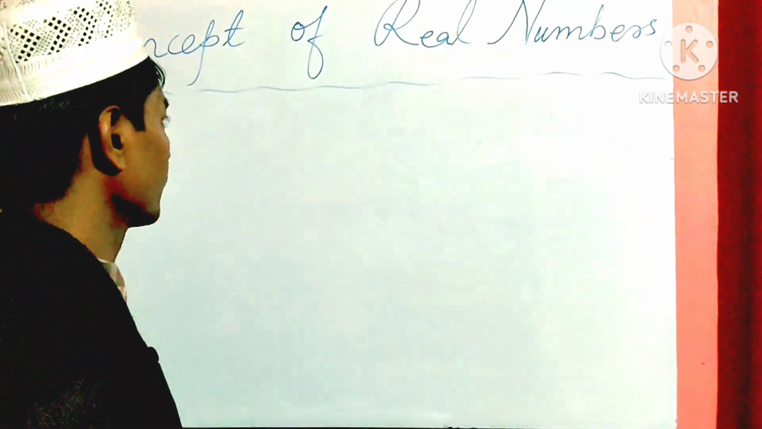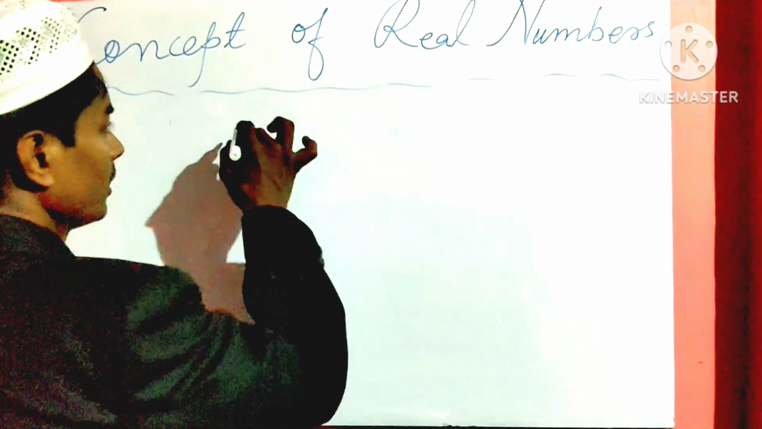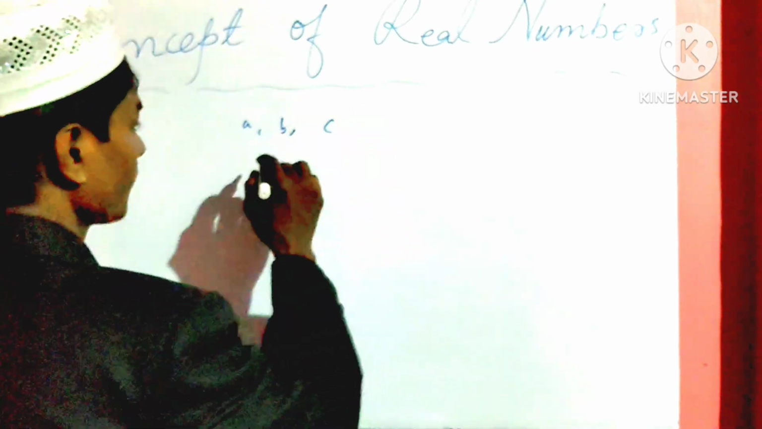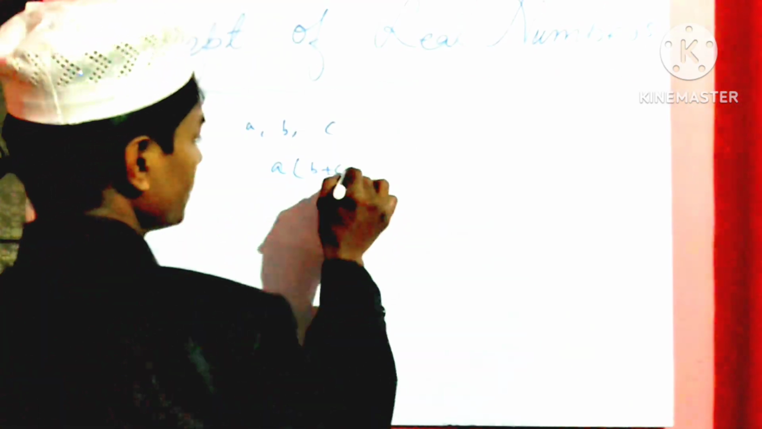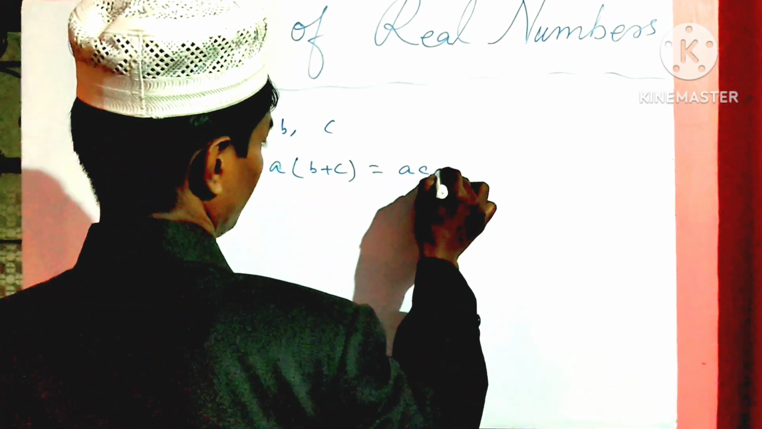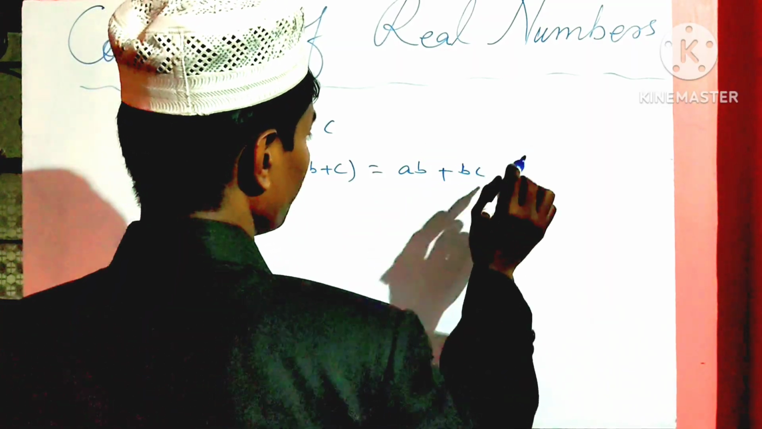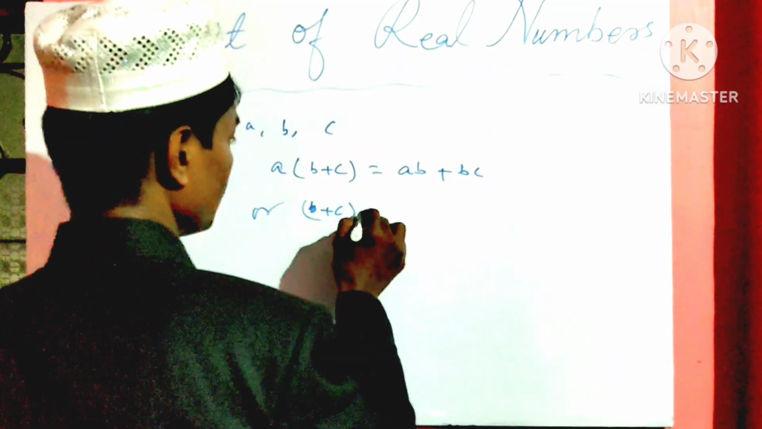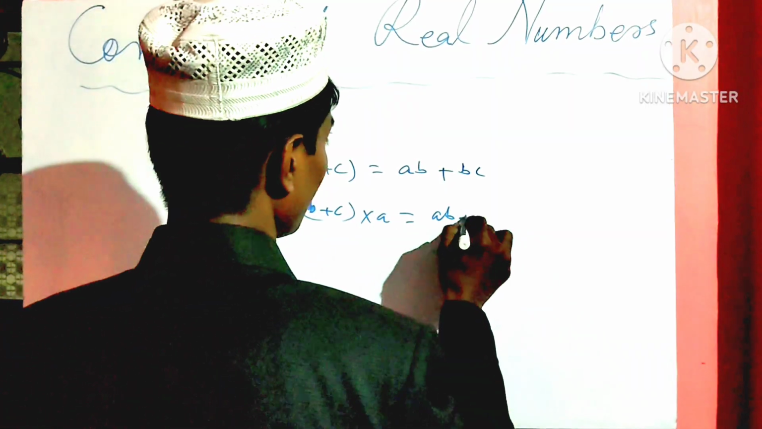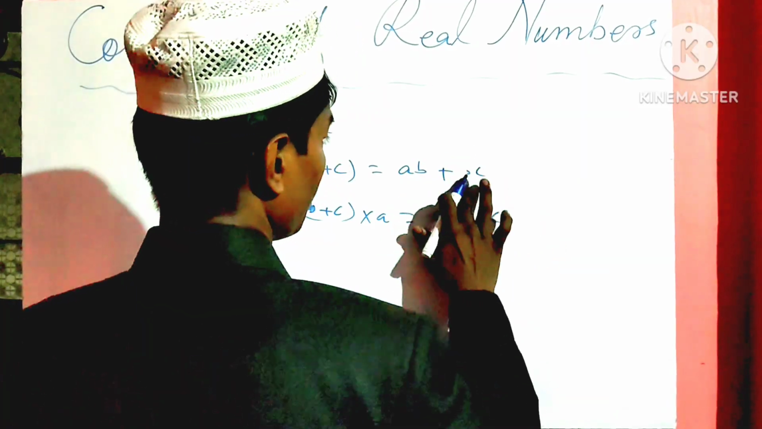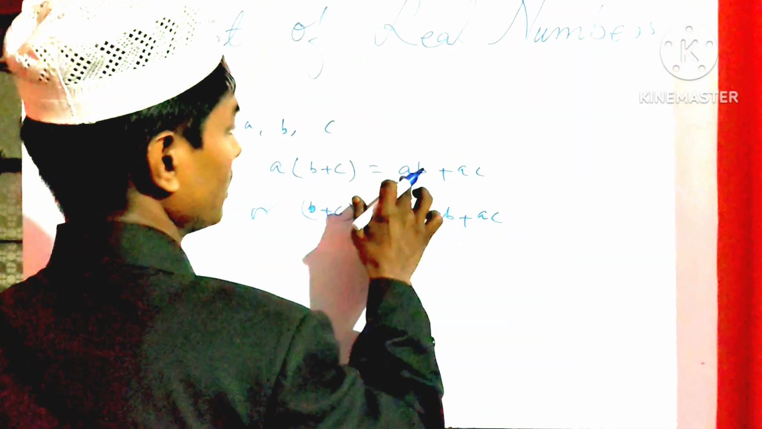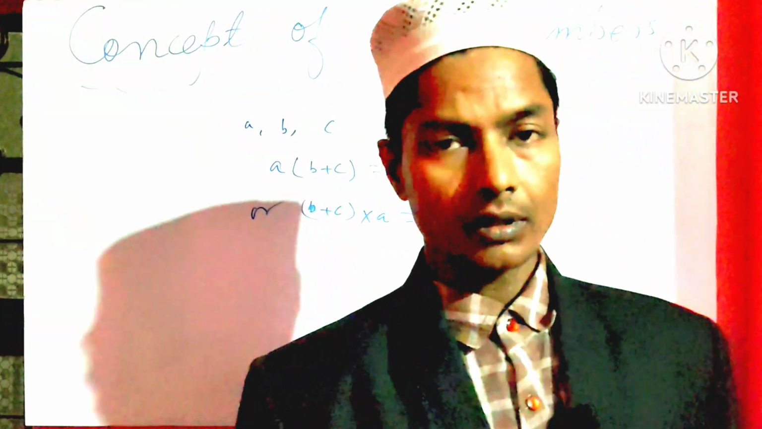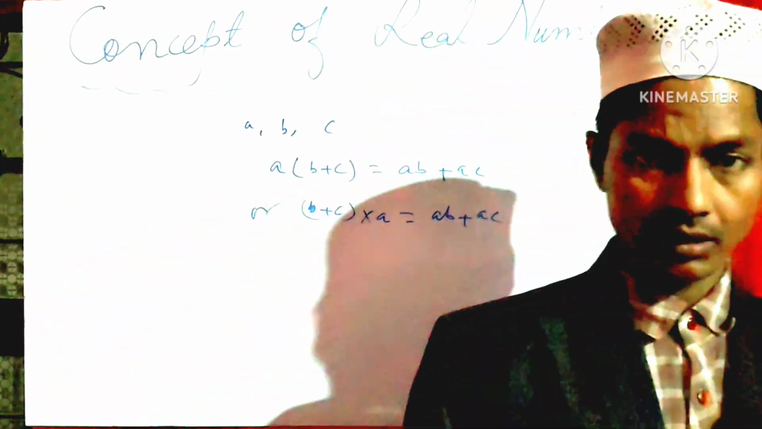How will we write it? If a, b, c are any three real numbers, then a into (b plus c) equals a into b plus a into c, or (b plus c) into a equals b into a plus c into a. Have you understood this? This is the distributive law of multiplication of real numbers over addition.